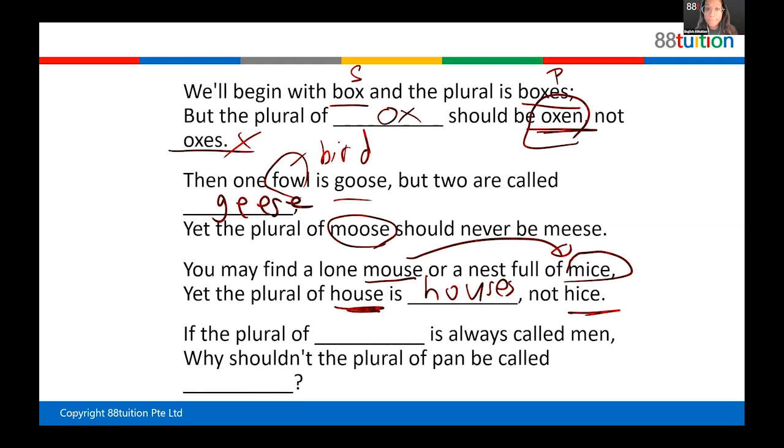What about the plural of men? M-E-N is many, right? One is M-A-N. But then the plural of pan, you know the cooking pans? One is a pan, many is what? Pans. Yes, very good. It's P-A-N-S. Isn't it funny? How come men plural is not men's, but pan plural is pans? But welcome to English. Some words are like that, so you have to remember. Very good. You got it right. Give yourself a point. Well done. How much? A 2.